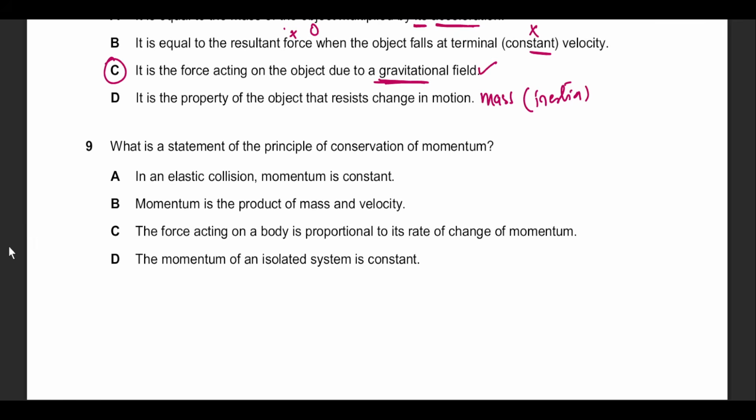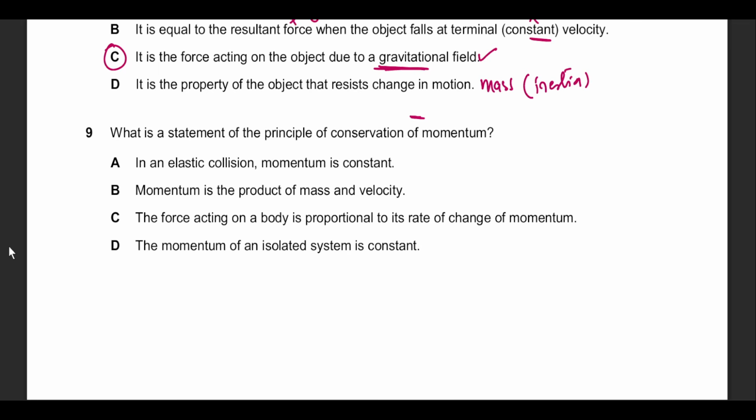Question number 9. Which statement is the principle of conservation of momentum? Again, this is a definition, some rule, some law. In elastic movement, the momentum is constant. Instead of saying constant, we better use the word conserved. But this is not the right answer. Even in an inelastic collision, the momentum is still conserved. So it is limiting itself to one option, which is not right.